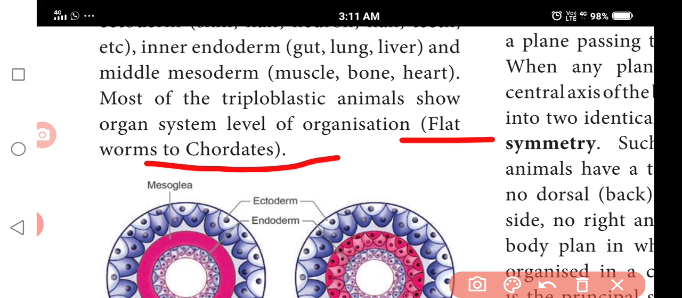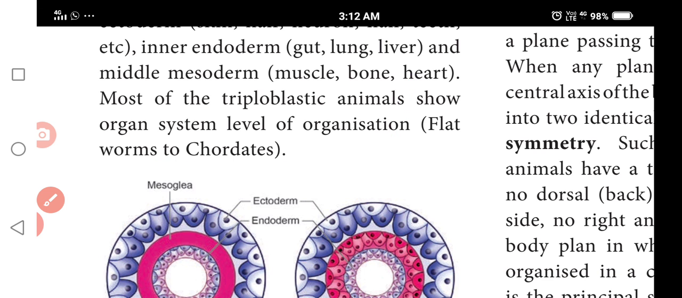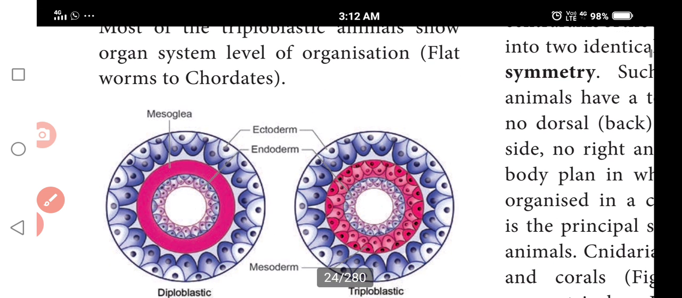So next, triploblastic animals, where 3 germ layers are formed. Skin, hair, neurons, nails, teeth, everything is formed by the outer ectoderm. The inner endoderm gives rise to the gut, lungs, liver, and the middle mesoderm forms the muscles, bone, heart, everything. So that's why they are called triploblastic animals.